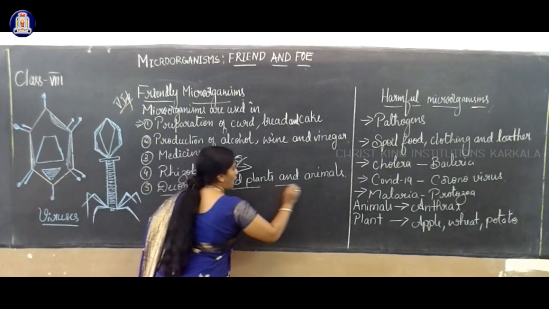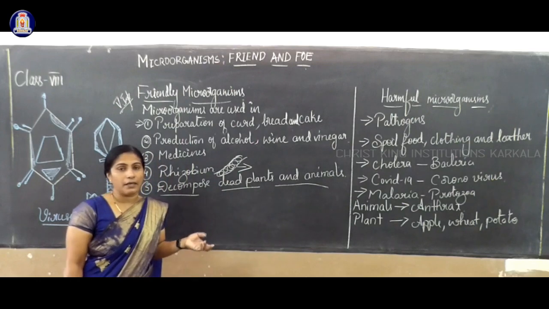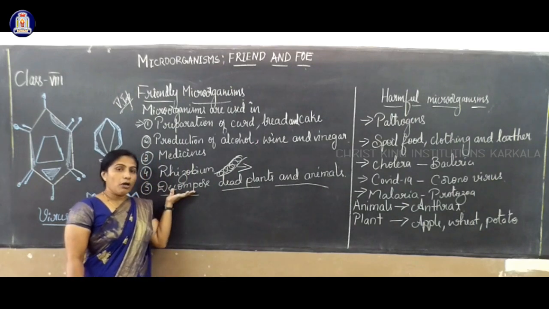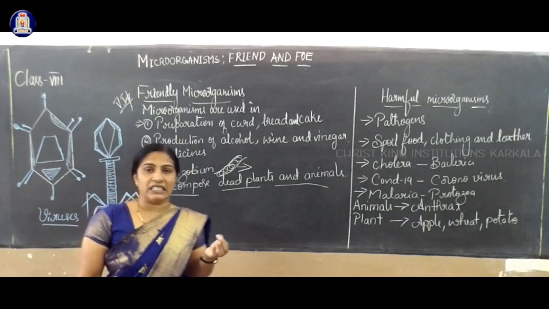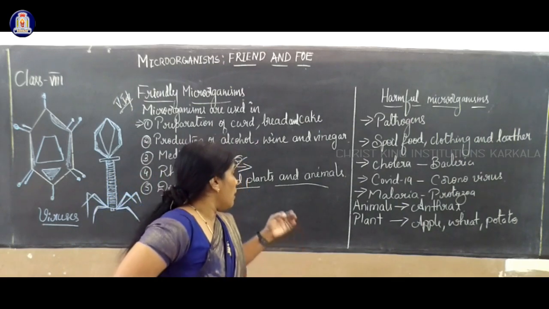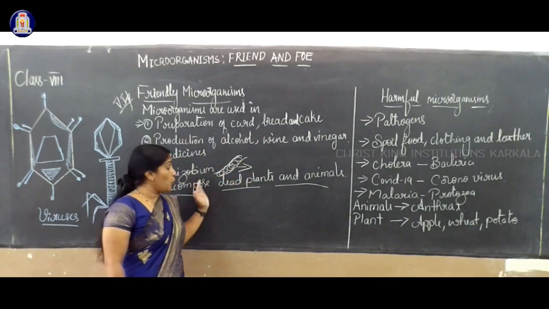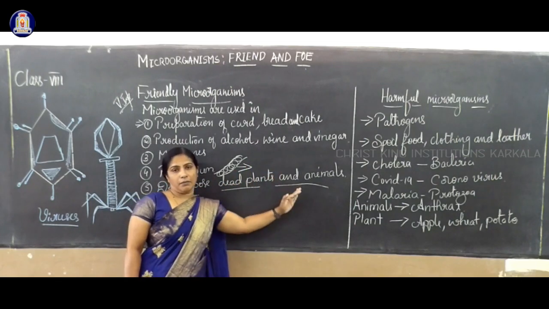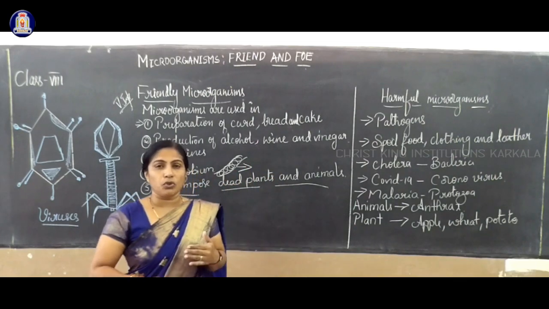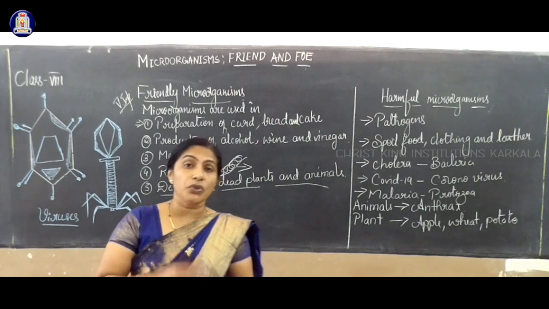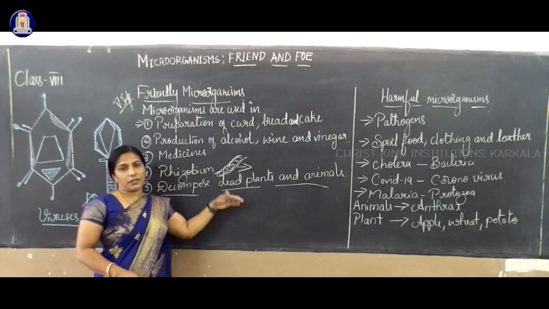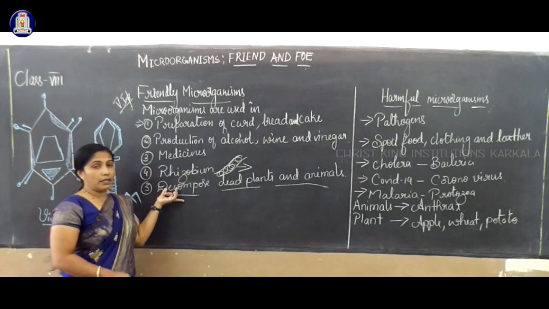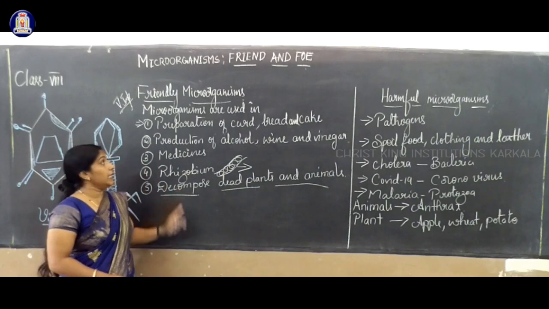Next, environment friendly. The majority of bacteria eat dead and decomposed animals. They decompose dead plants and animals, and convert them into good manure and good nutrients, in the form of inorganic salts, for the soil. That's why they are called environment friendly.